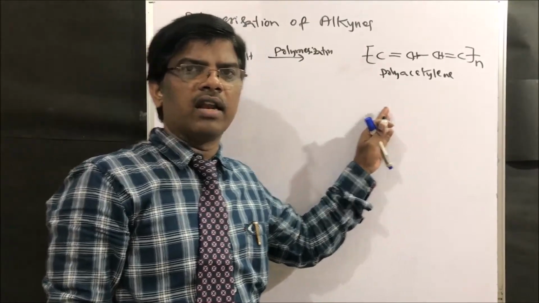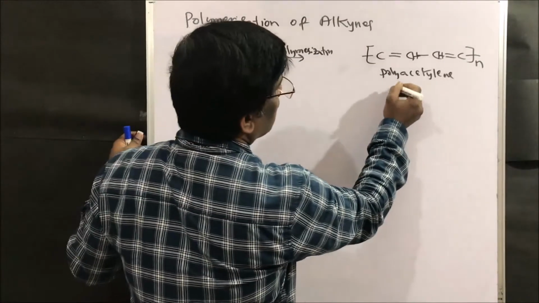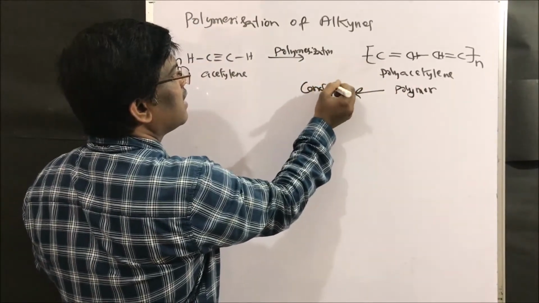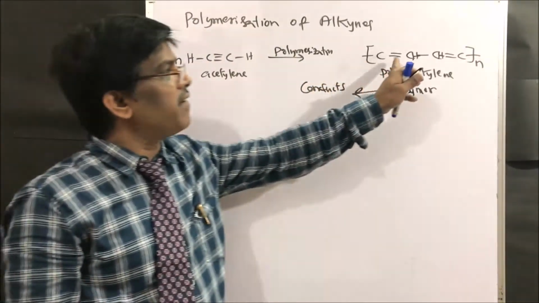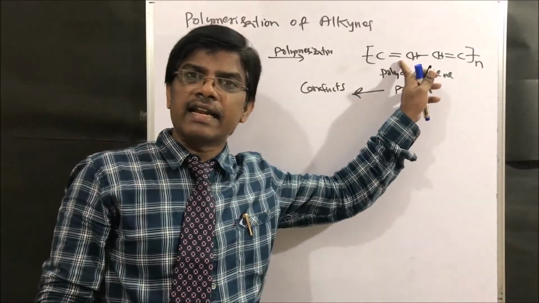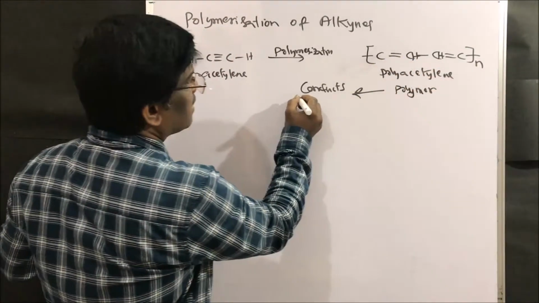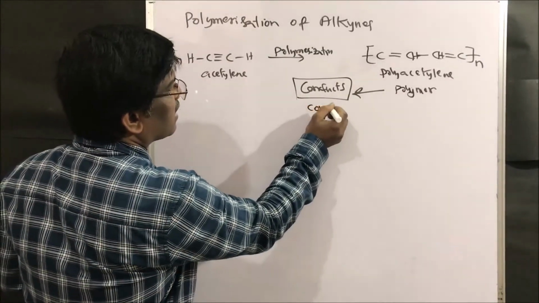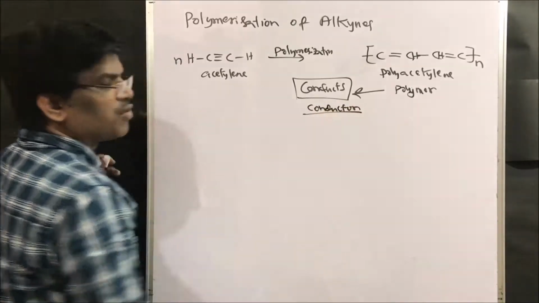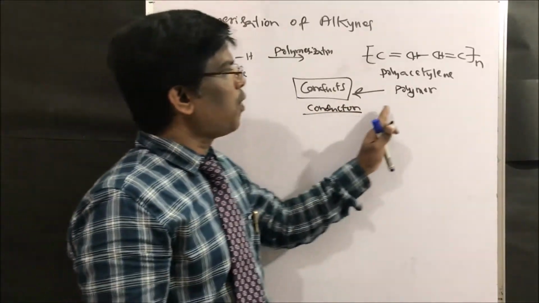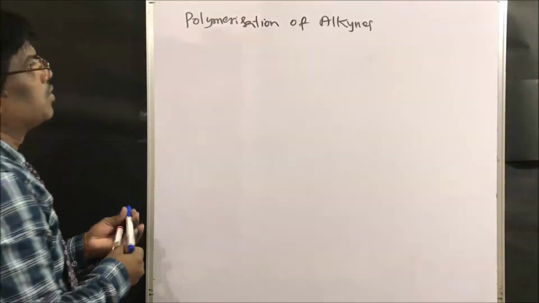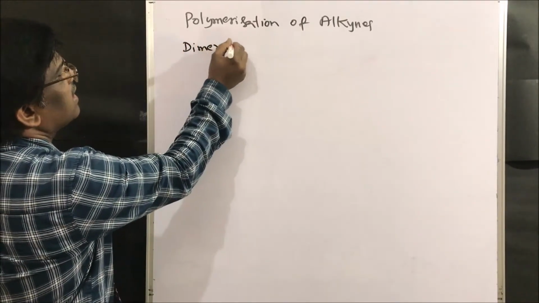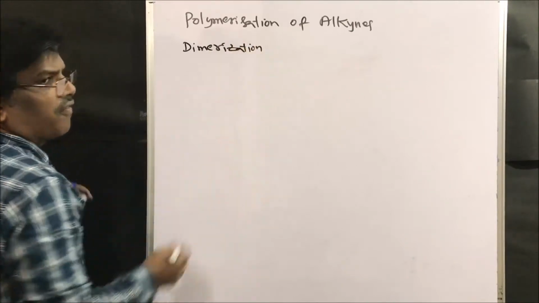It is a polymer. Yes, this polymer conducts electricity, because it is having double bond. So it is used as conductors, plastic conductors. So as a conductor in some chips it is used, right? So polyacetylene.